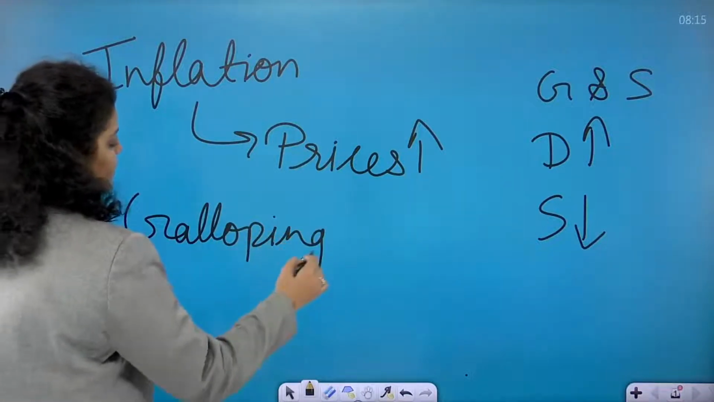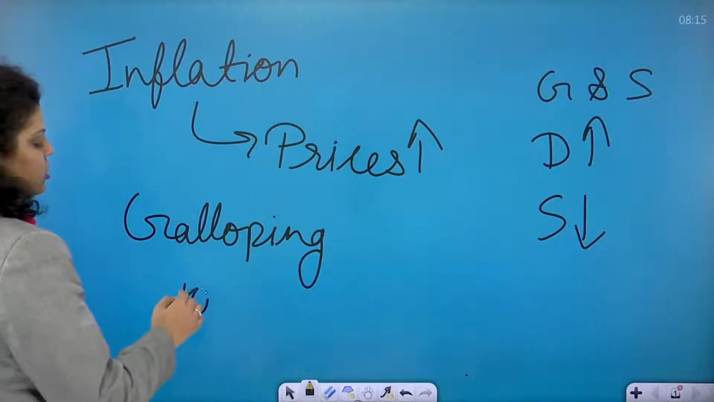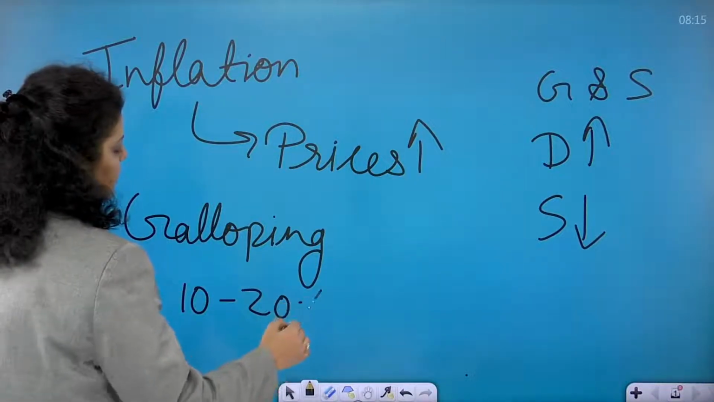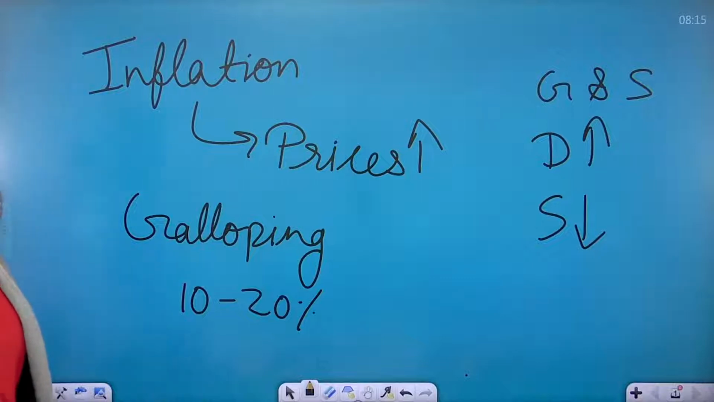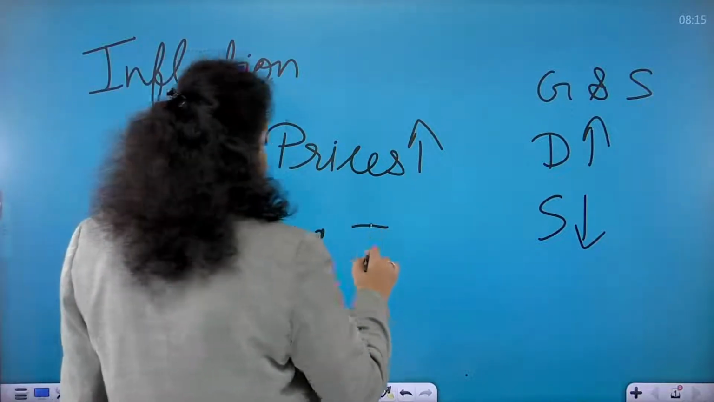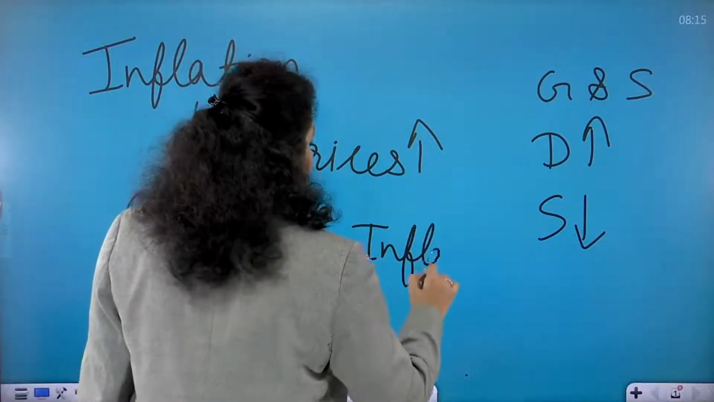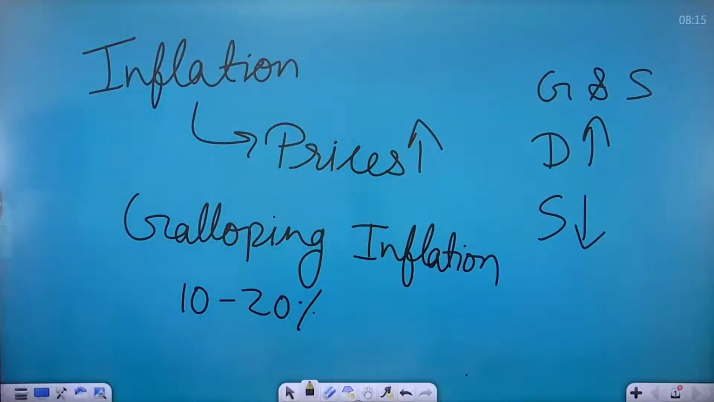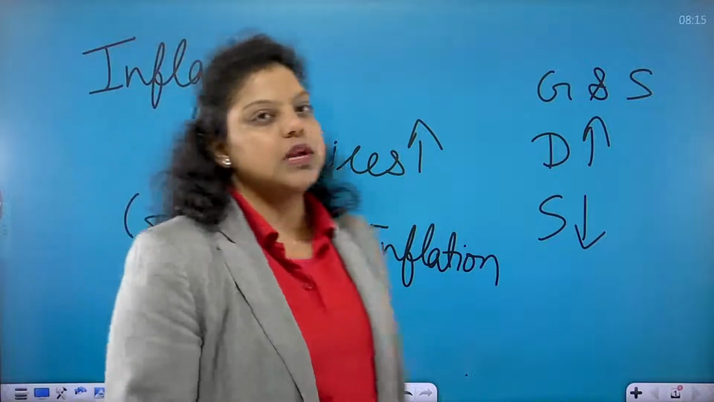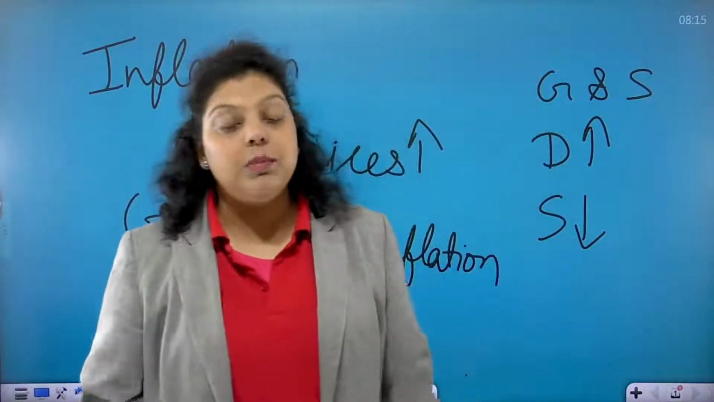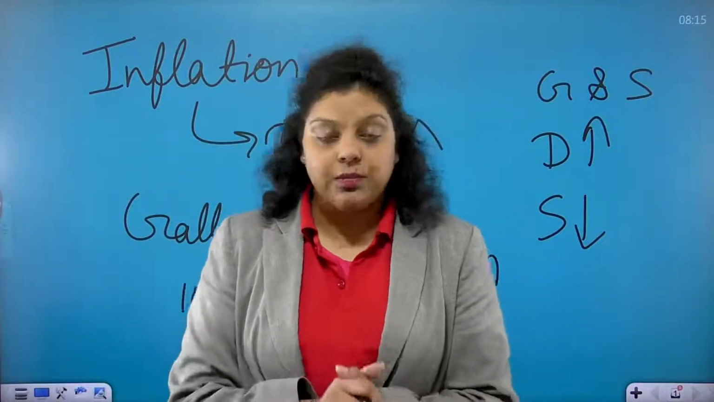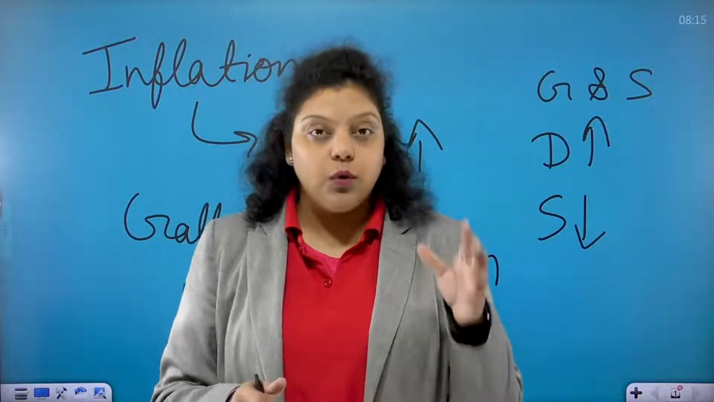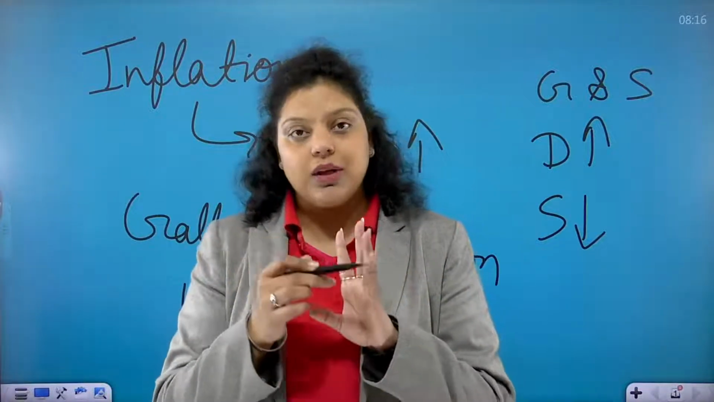This is the third stage of inflation, where inflation remains between 10 to 20%. That is known as galloping inflation, and this stage is known as the warning stage of inflation. Inflation is a rise in prices, when the prices are continuously rising. In inflation, there are four stages: creeping, trotting, galloping, and hyper.